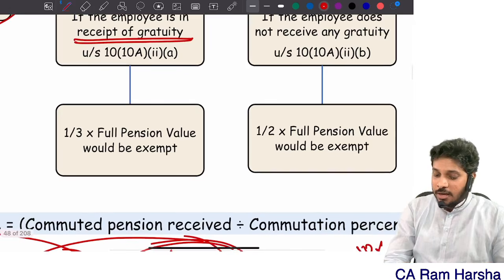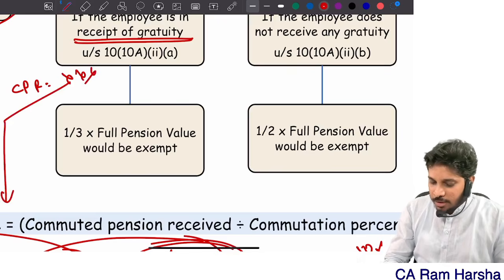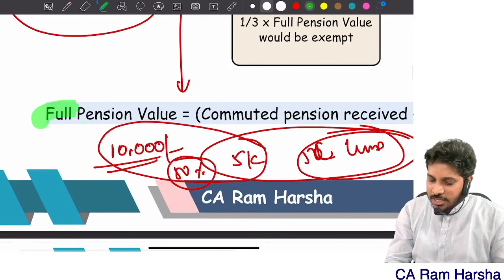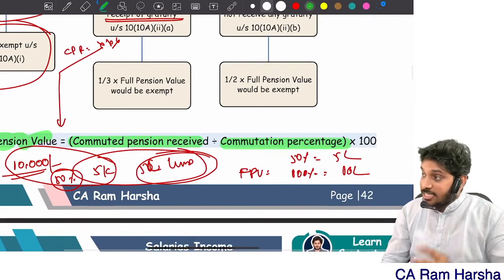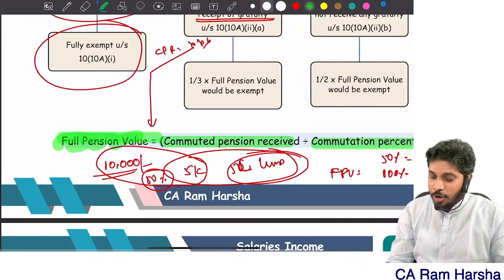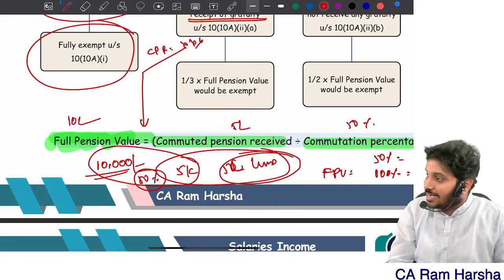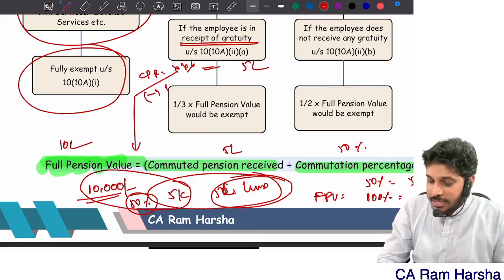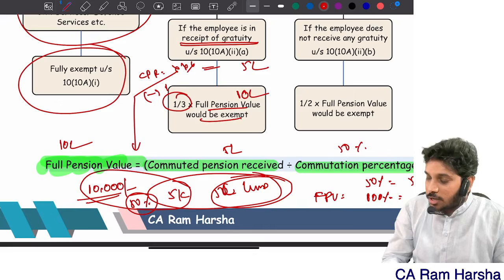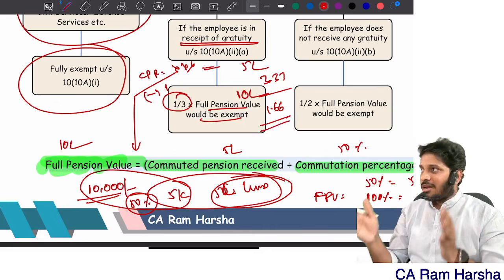How much is exempted? Commuted pension received, how much you calculate? Based upon the full pension value you calculate. What is full pension value? Commuted pension received how much? What is commuted percentage? Check it out. You will get full pension value. In our example, commuted pension received is 5 lakh, 50%. Full pension value how much? 10 lakh. So how much is received here? 5 lakhs are received. Minus 1/3 of full value. 1/3 means what? For full value, 10 lakhs into 1/3 means what? 3.33. So how much is exempt? How much is taxable? 1.66 lakh is taxable.